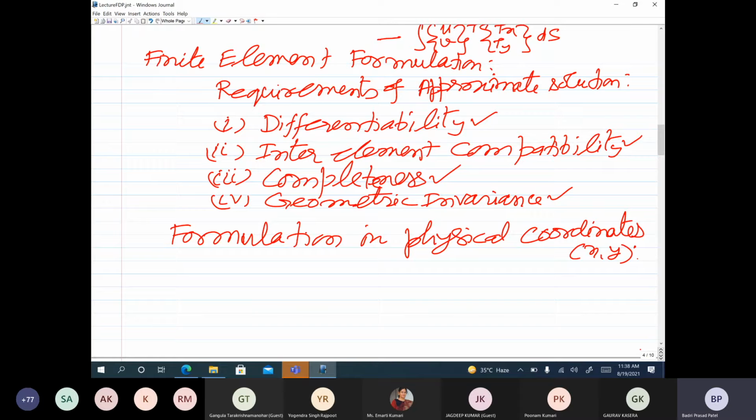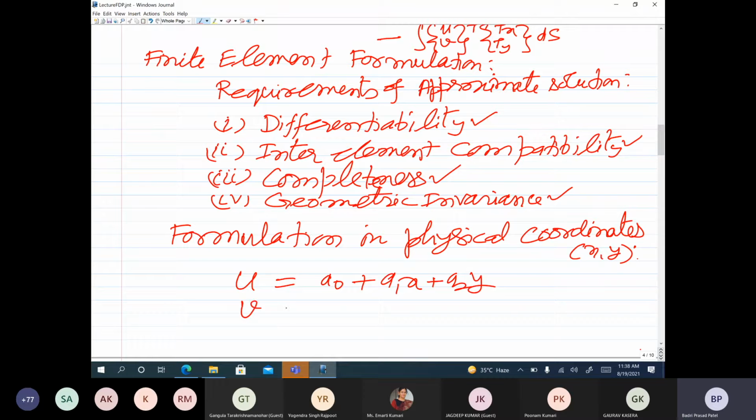So in this case, as I said, from the differentiability requirement, the highest order derivative is the first derivative. So whatever approximate solution we assume within the element, it should be differentiable at least once with respect to x and y. So it should have a linear term in x and a linear term in y, and then from the completeness requirement it should have a constant term also. So the solution can be assumed, as a minimum, as a0 plus a1x plus a2y.